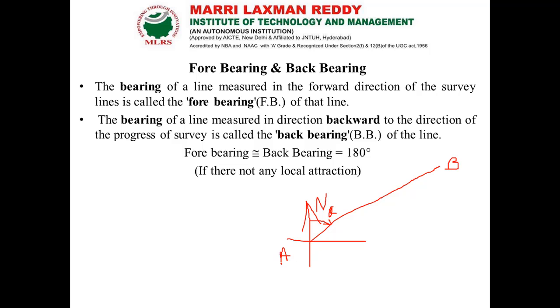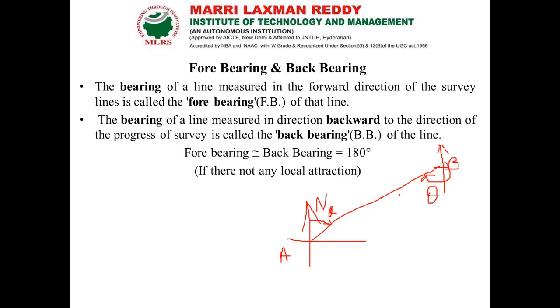Now what is forebearing? If we measure the bearing for the line A to B, that is in the forward direction, then the angle is called forebearing. Similarly, if you take the angle for the line from B to A, then it is called back bearing.